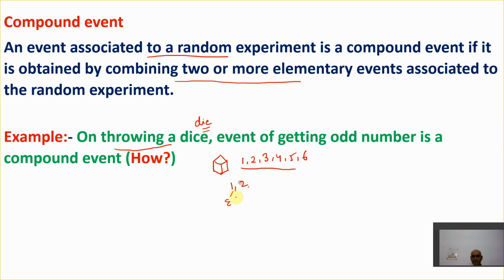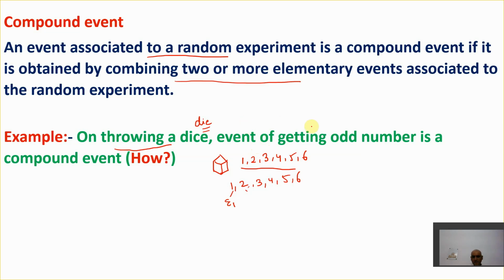If 2 comes, that is an elementary event, meaning one outcome. There is a chance that 3 will also come, 4 can also come, 5 can also come, 6 can also come. So these all are elementary events, right? Any of these numbers can come on throwing a dice.